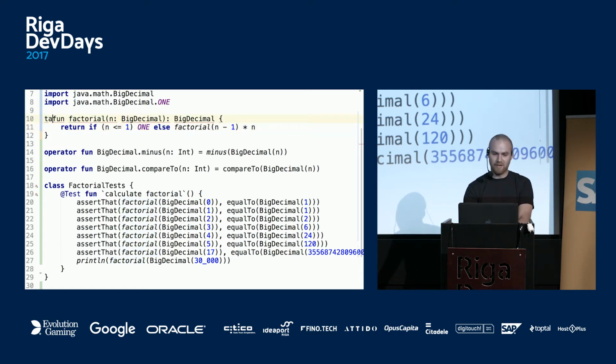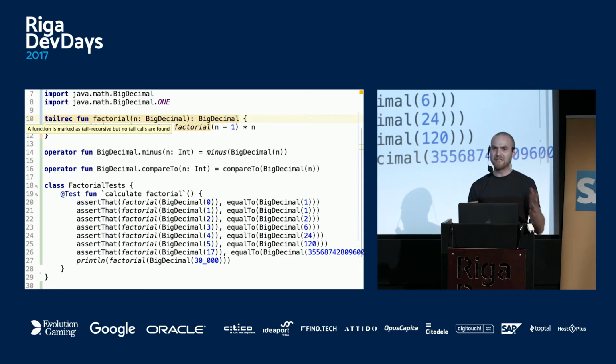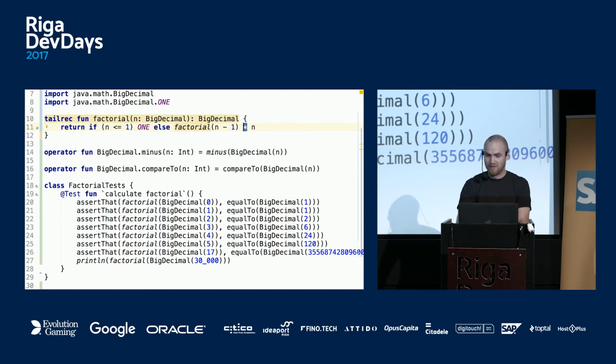There is a tailrec annotation similar to Scala. So you have to specify it explicitly in Kotlin. And here the IDE complains that we marked it as tail recursive, but it's not actually a tail recursive function because the last thing we do is multiplication. So I can quickly rewrite it to a tail recursive version. And then the error should go away.